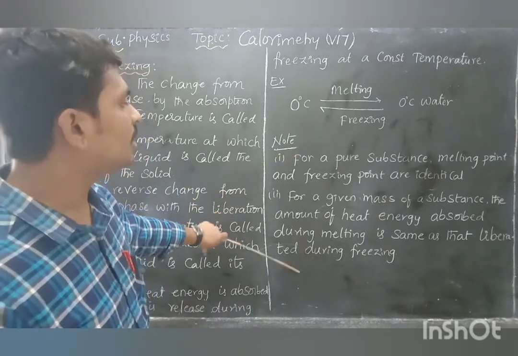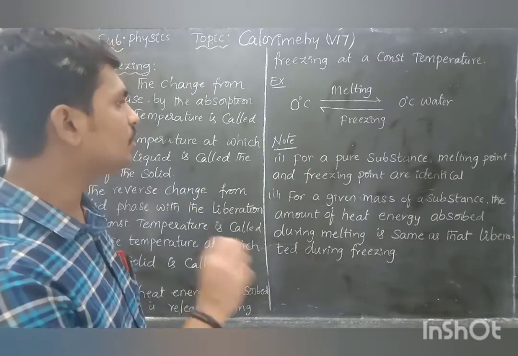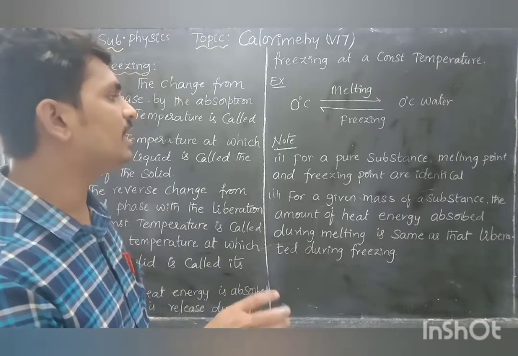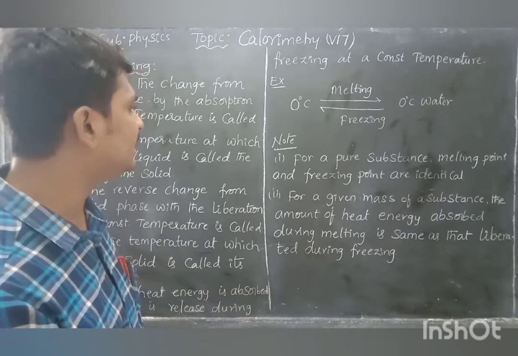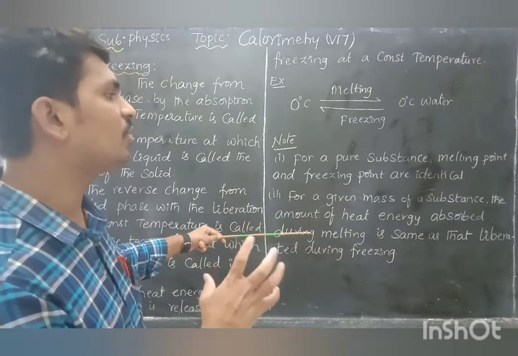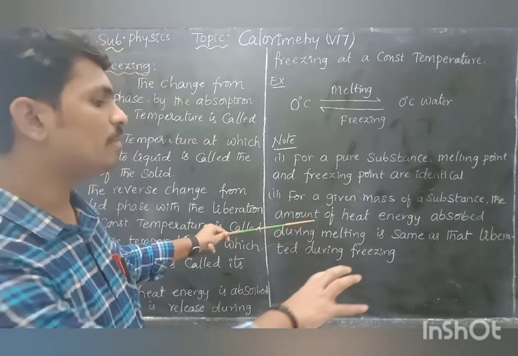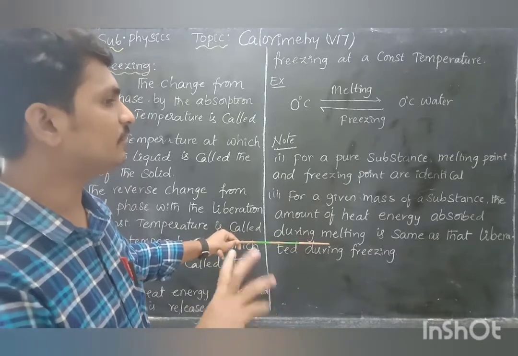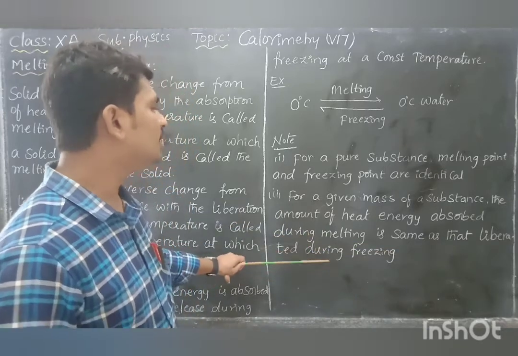Again, note these two very important points. First, for a pure substance without any impurities, the melting point and the freezing point are both the same, identical. Second, for a given mass of a substance, the amount of heat energy absorbed during melting from the solid state to liquid state is the same as that liberated during freezing.